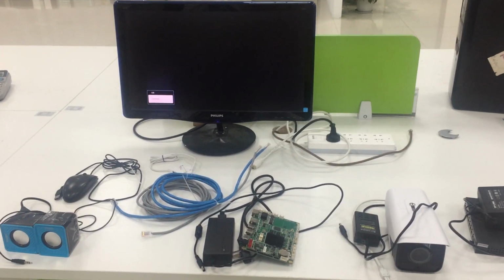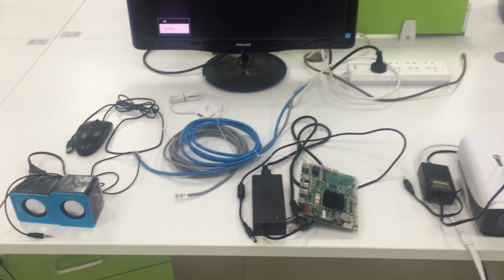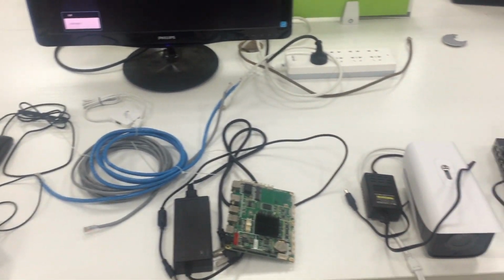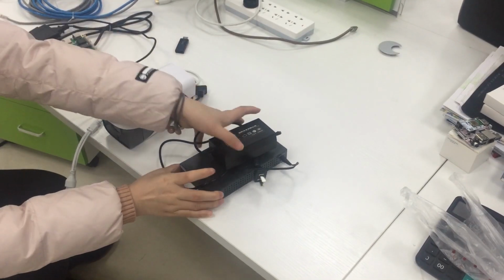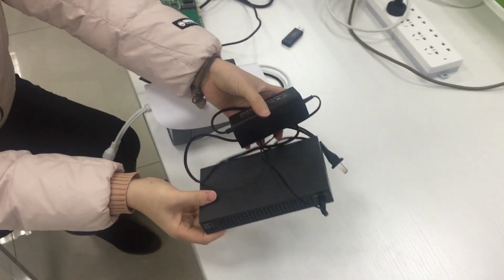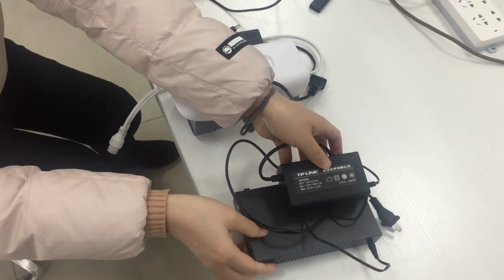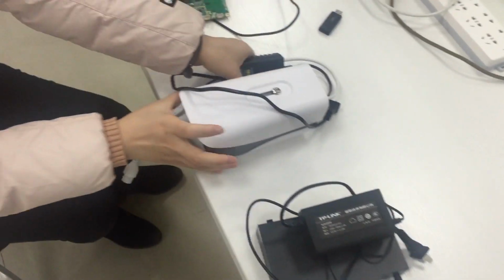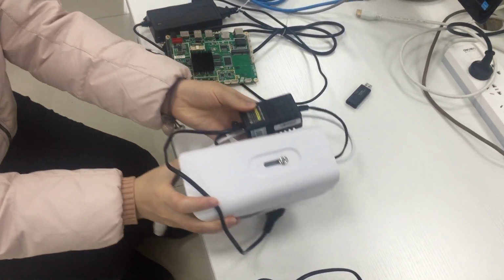Now, let us make a visitor welcome system. The first step, hardware preparation. One router with power adapter. One face capture camera with power adapter.